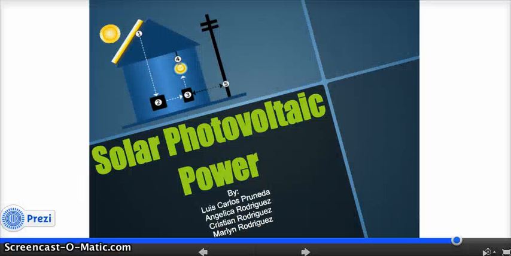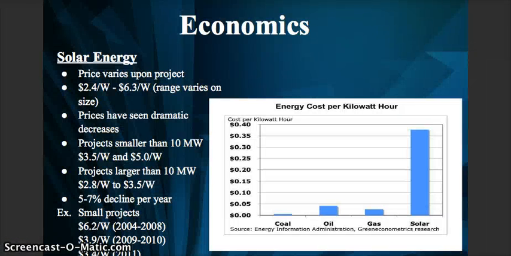My next research assignment was my final project for chemistry. We were given an energy source which we had to research and present to the class. In the presentation, we needed to discuss how our source of energy would be the best replacement for the current source of energy that we have in the U.S. right now, which is fossil fuels. Again, I had to evaluate the appropriateness of the sources that I found and incorporate them into my presentation. So this was a group assignment, and I was in charge of economics. So as you guys see, here's the info that I found about the economics of solar energy and how it compares to fossil fuels.